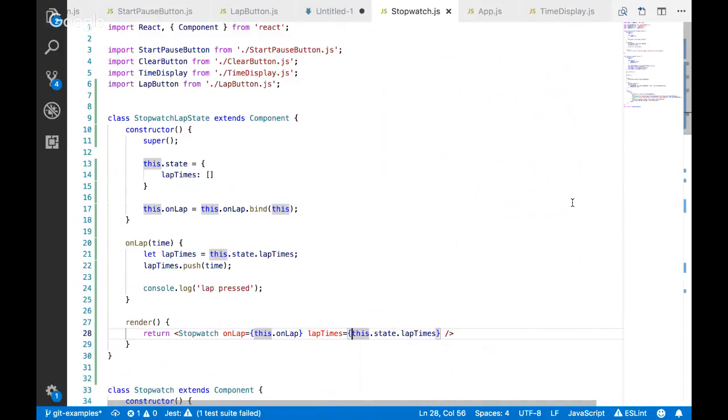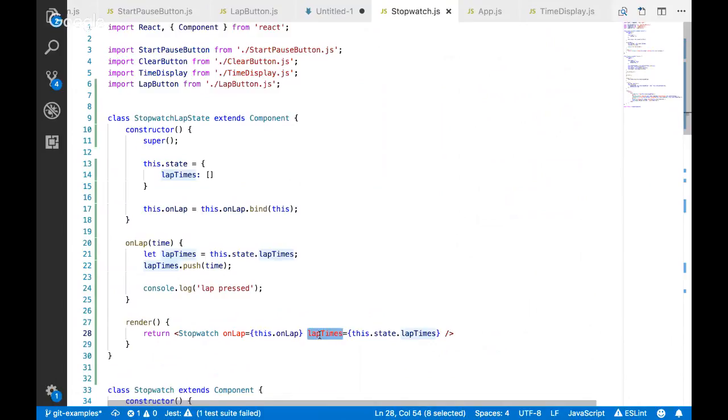What happens, and we talked a little bit about this before, with an array or an object is that when I pass this array in as the lap times property, it's not passing a copy of the items in the array. Instead it's passing, I'll draw it on the board over here, a pointer to that array. So it's passing a reference to that array.